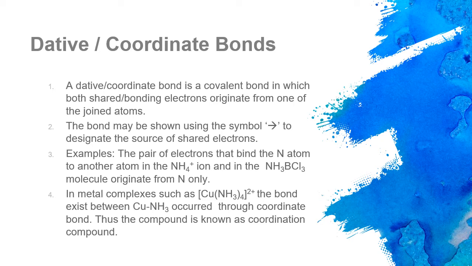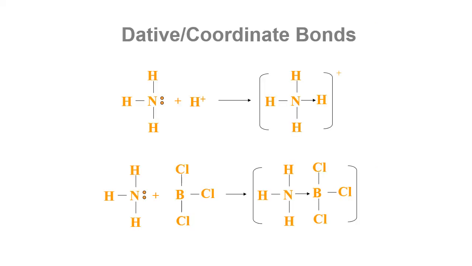Let's say the pair of electrons that bind to nitrogen in the NH4+ ion and also the NH3BCl3 molecule originate from N, which is the nitrogen. In metal complexes such as Cu(NH3)4 2+, the bond between Cu and NH3 occurs through a coordinate bond. This is also known as a coordination compound. These are examples of dative covalent, also known as coordinate bonds. Sometimes we say dative covalent bonds, sometimes coordinate bonds. They are all the same.